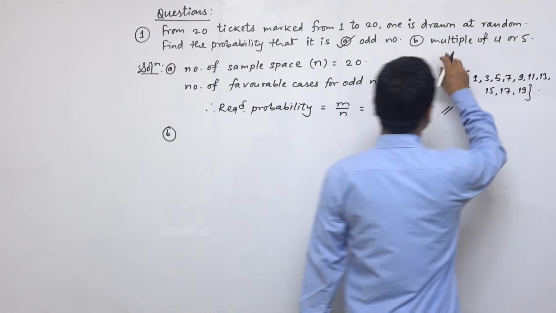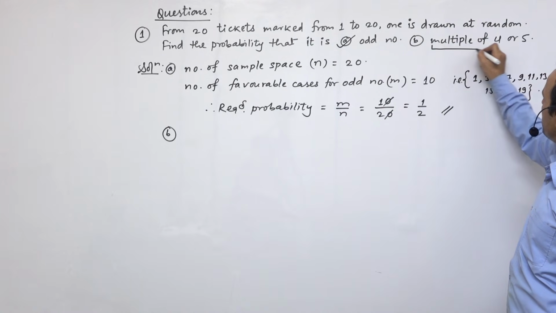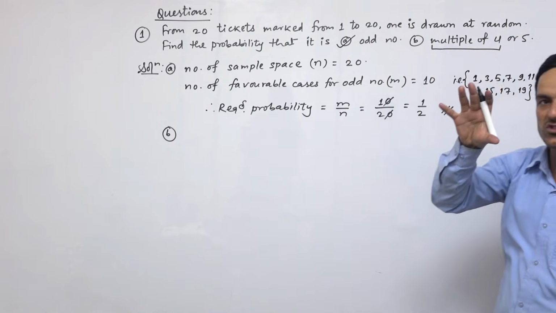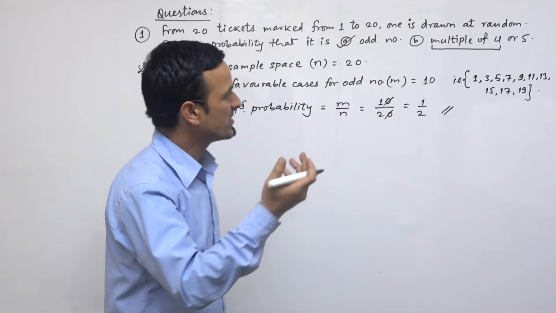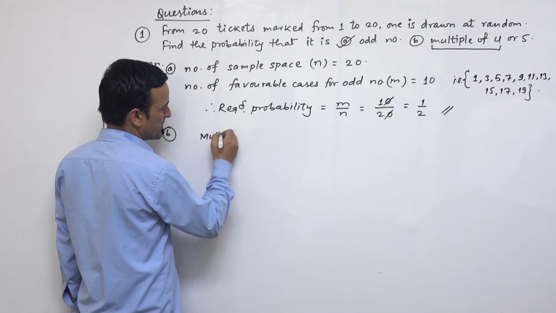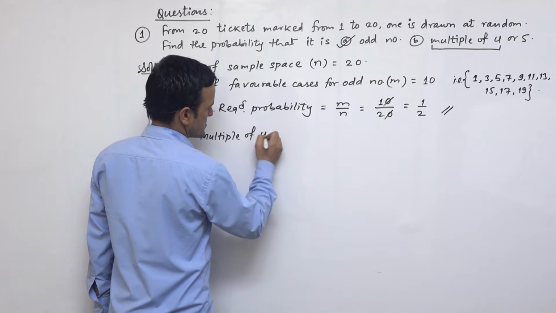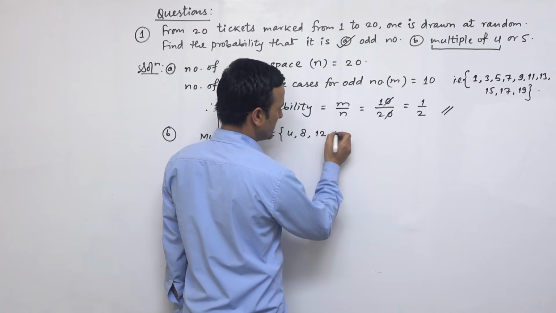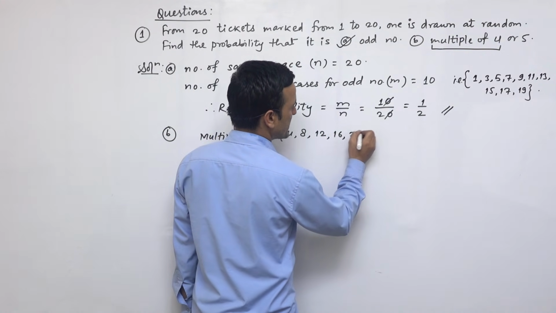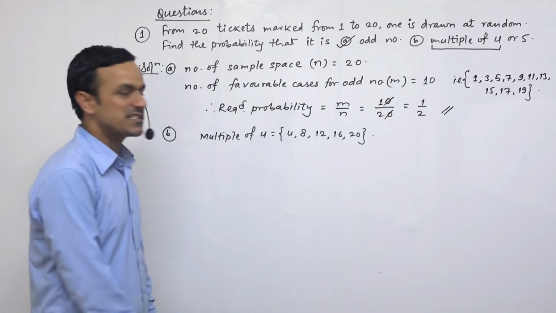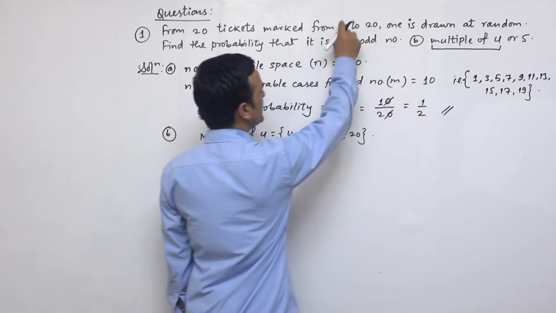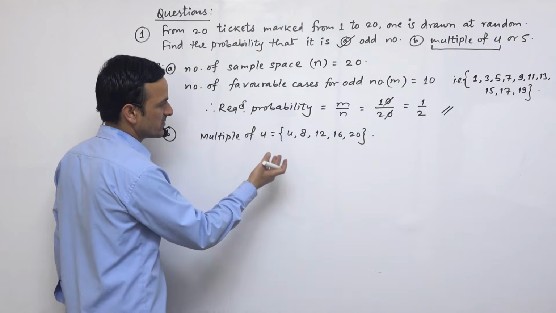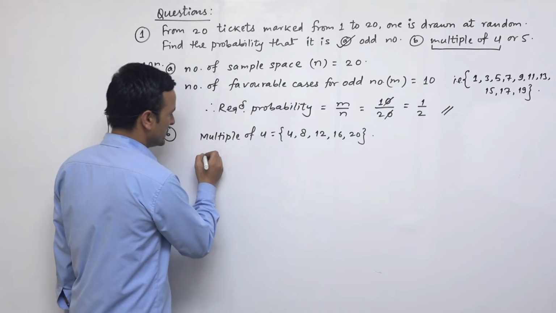In solution B, if you look once, it is written multiple of 4. So let's discuss this. Multiple of 4 means the table of 4: 4, 8, 4 3 is 12, 4 4 is 16, 4 5 is 20. So these are the numbers lying between 1 to 20 divisible by 4, or multiples of 4. So write down.